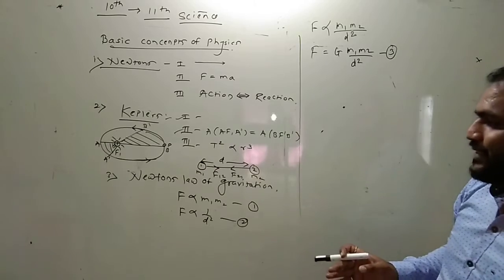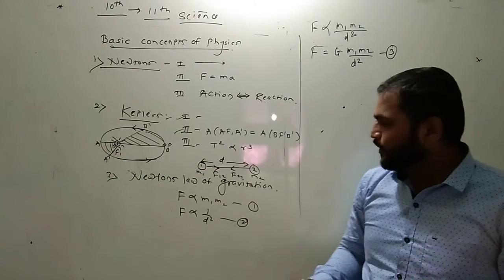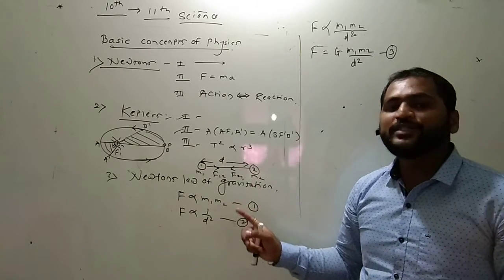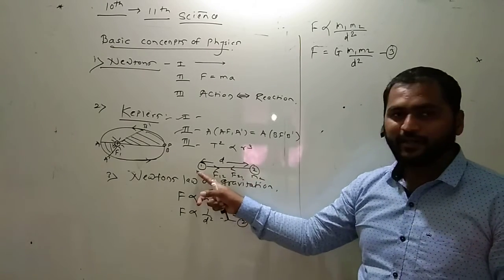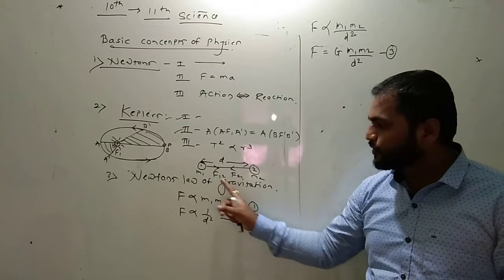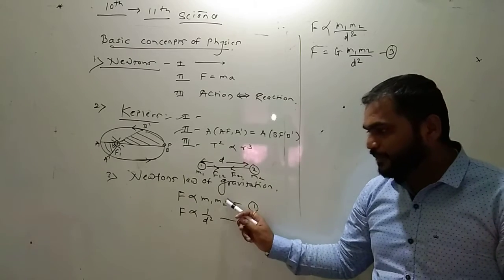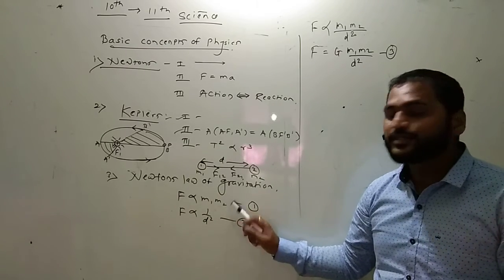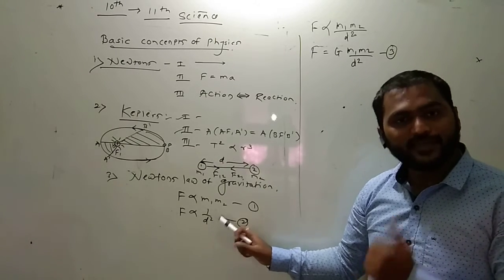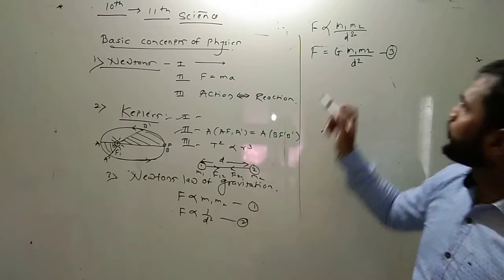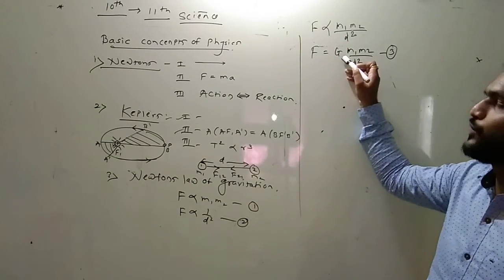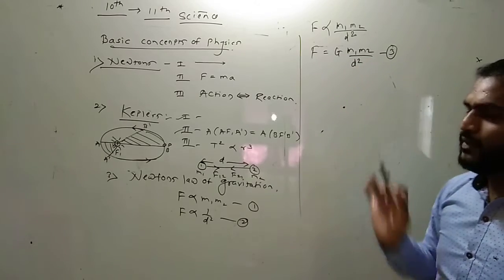Therefore the statement is as follows: every particle of matter, matter means the masses, attracts each other by the force of attraction. It is directly proportional to the product of their masses, and it is inversely proportional to the square of distance between them. Okay, next, from these two equations, the final equation, F is equal to G into m1 m2 upon d square.